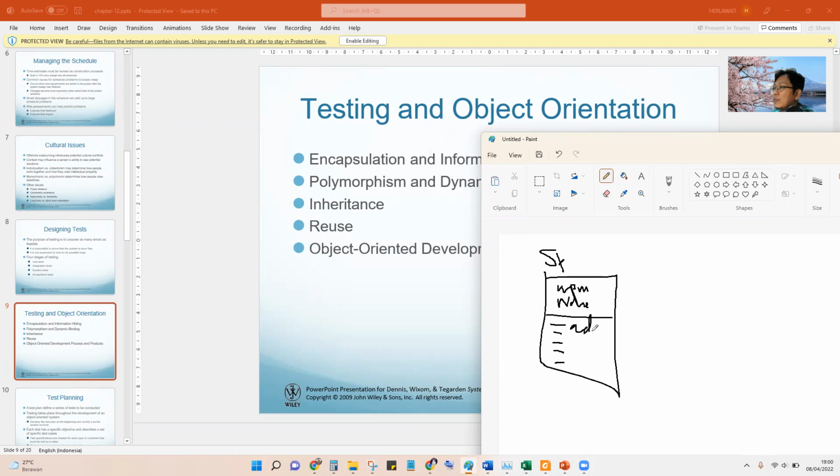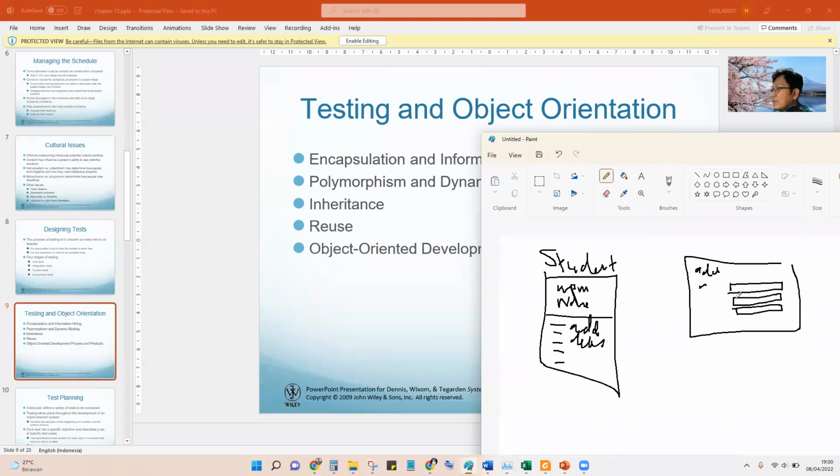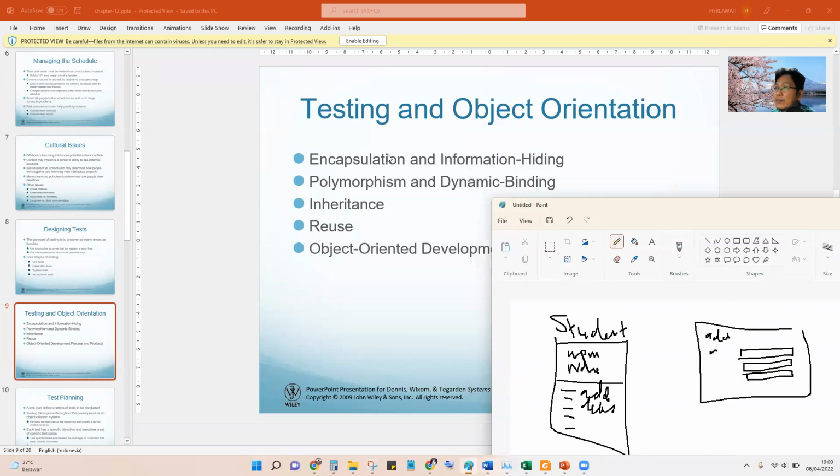For example, add, delete. This is inside the class. This is the object. So if we have some form or menu, for example, to add student, this is the name, this is address, and etc. We have to encapsulate this class.